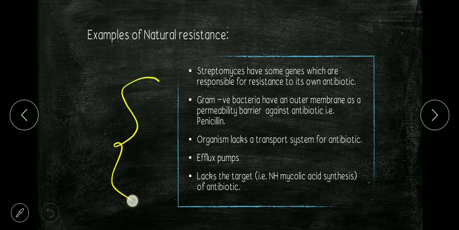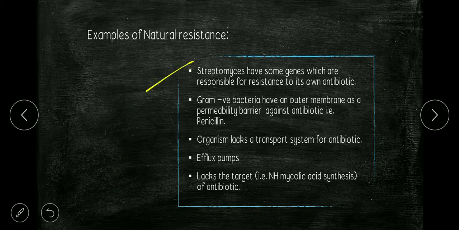These are some examples of natural resistance. Our first example is that Streptomyces have some genes which are responsible for resistance to its own antibiotic, which is streptomycin. The next example is that gram-negative bacteria have an outer membrane as a permeability barrier against antibiotics like penicillin. The next example of natural resistance is that the organism lacks a transport system for the antibiotic, or has an efflux pump.